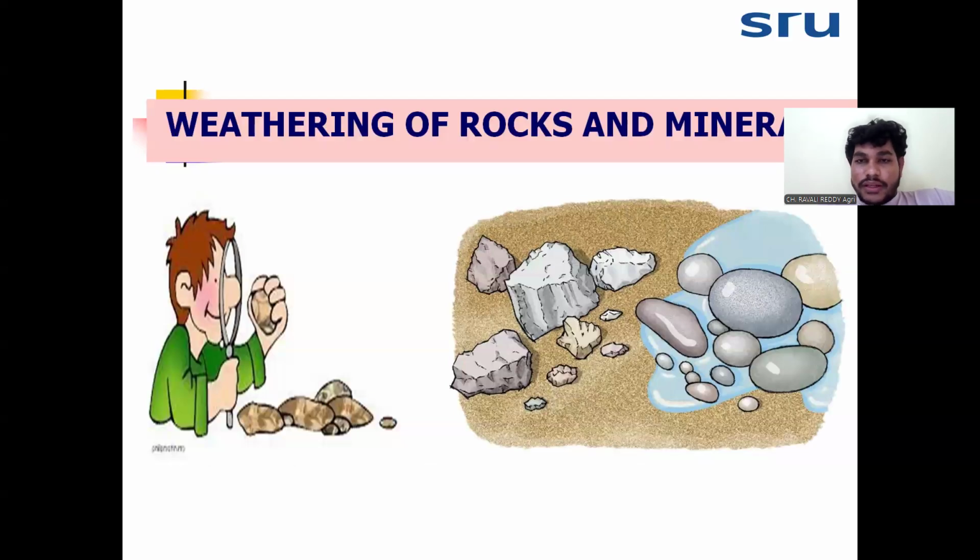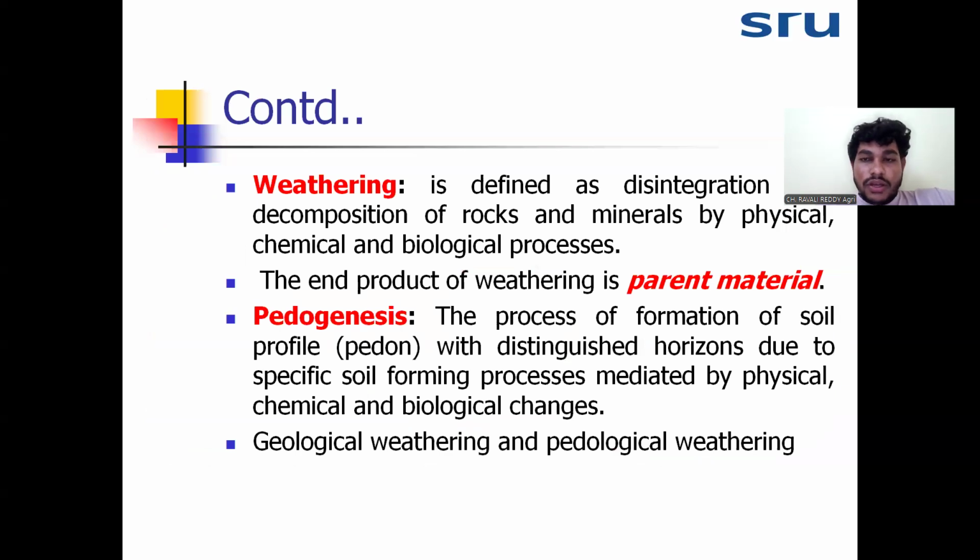So we are discussing here the weathering of rocks and minerals. Weathering is the disintegration and decomposition of rock and minerals by different processes, like physical, chemical, and biological processes. The weathering done by the physical process is called physical weathering, the weathering done by the chemical process is called chemical weathering, and the weathering done by the biological process is called biological weathering.